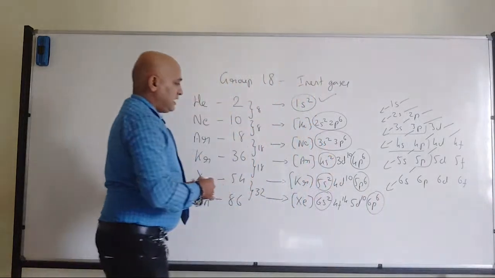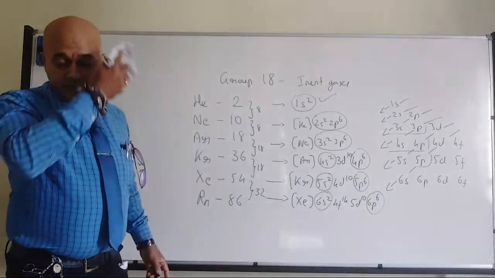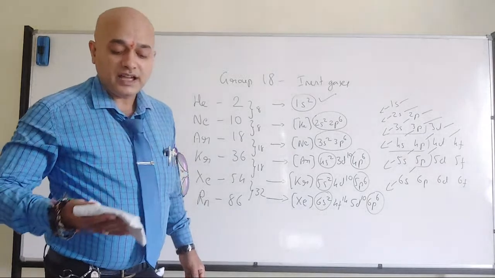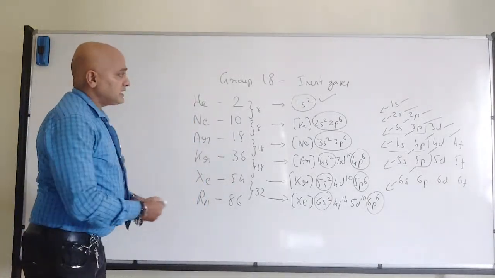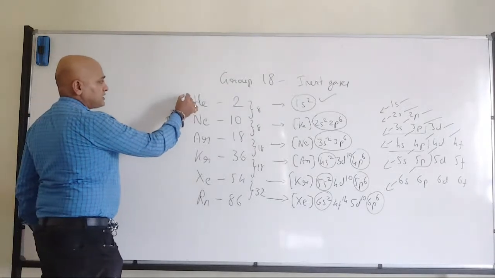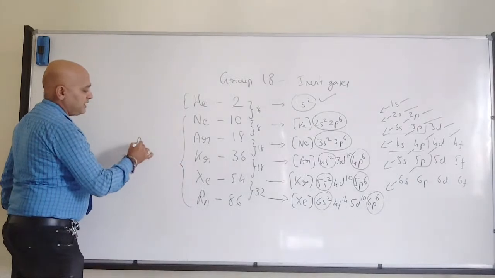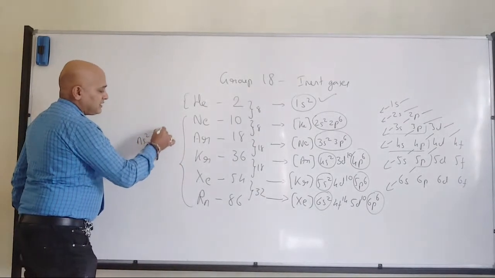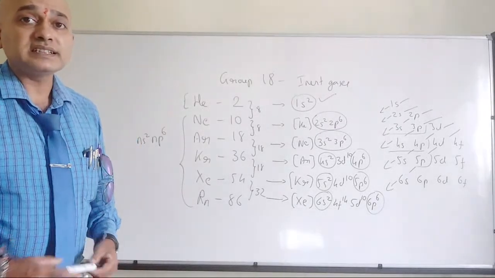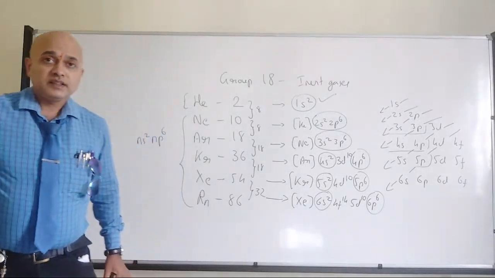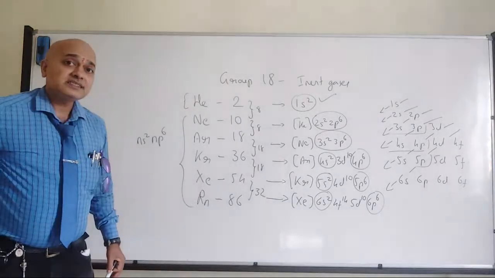That means the outer electronic configuration for all the others, except helium, will be ns2, np6.